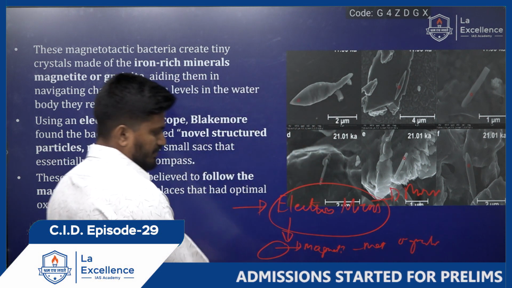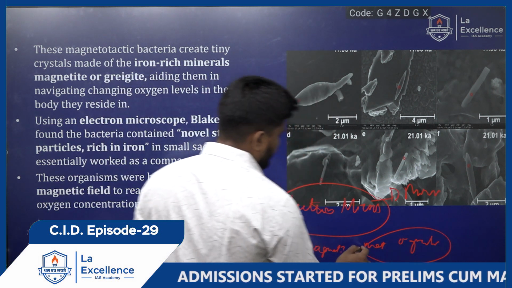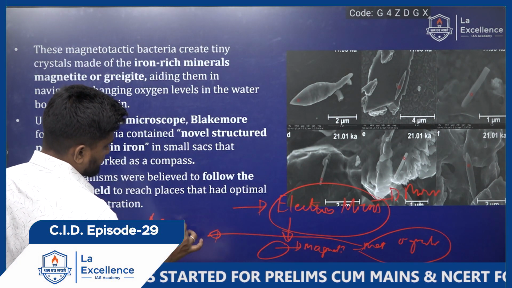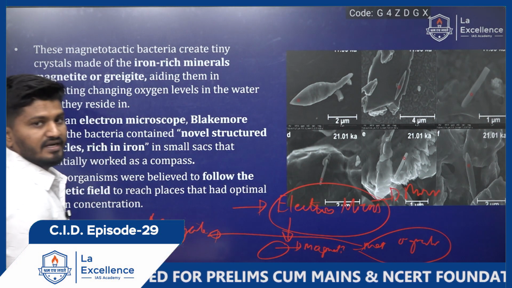Using these minerals, magnetite and greigite, they were able to navigate in the water bodies.